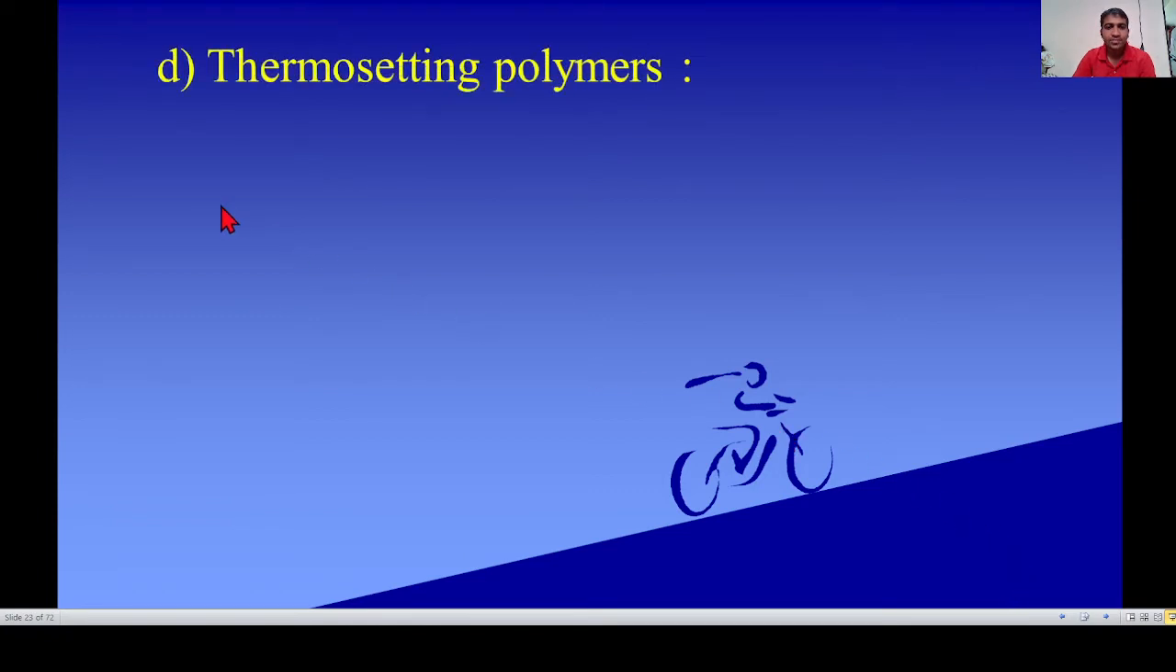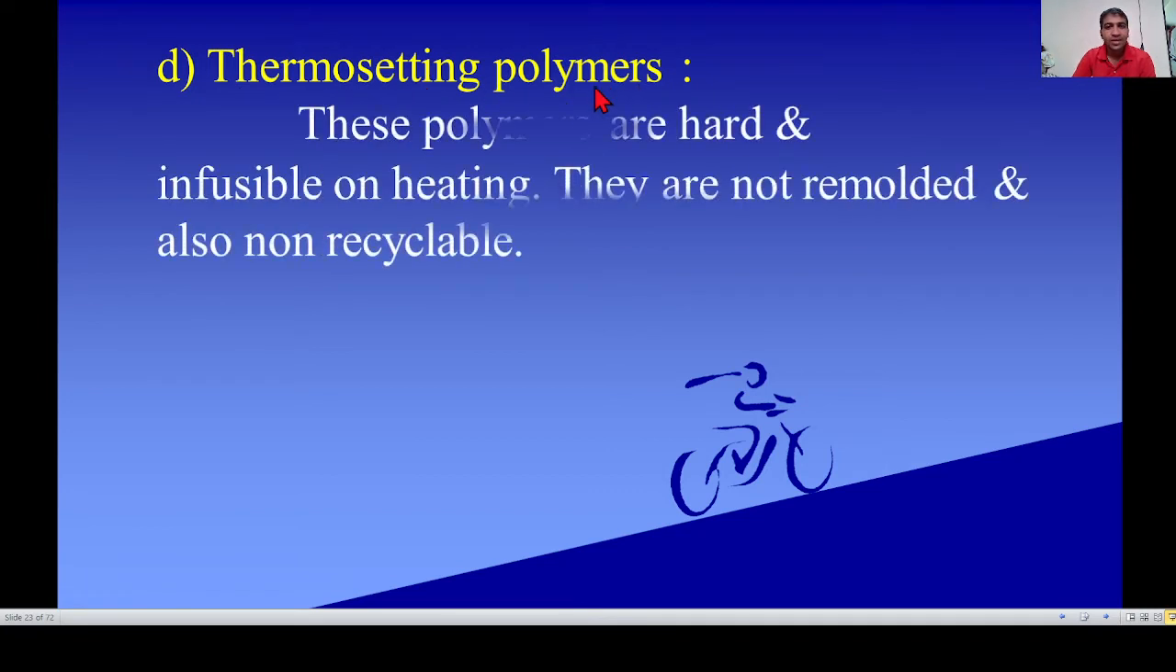And last type of this: thermosetting polymer. These are exactly opposite to thermoplastic polymers. These polymers are hard and infusible on heating. Hard and infusible means that on heating they cannot be reused. After heating, they cannot be reused.